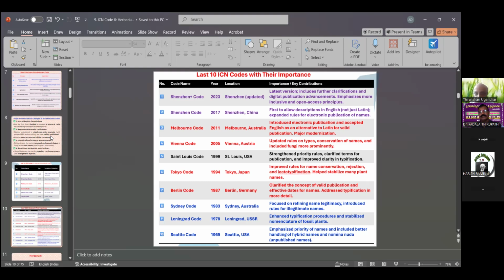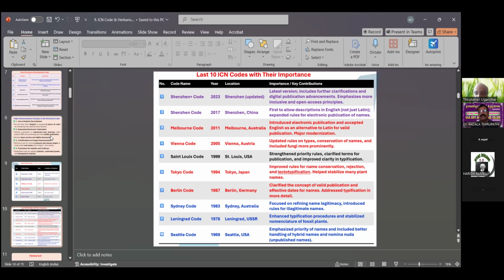Before 2017, in 2011, Melbourne introduced electronic publication and accepted English as an alternative to Latin for validity. English or Latin, either one. That code is Melbourne 2011. The Vienna Code 2005, Austria, updated rules on types and conservation of names, and included fungi more prominently.